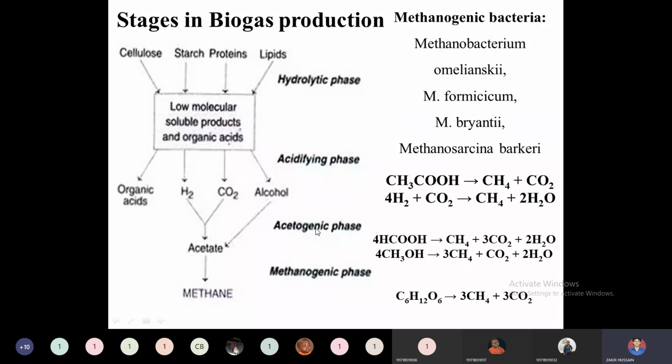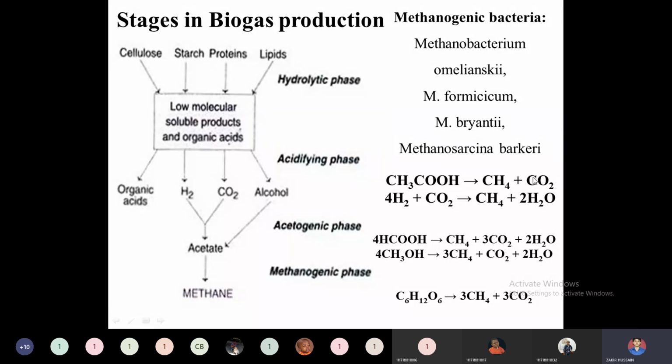Using the acetogenic bacteria, called acetogens, these acetogens will convert whatever compounds there are, like alcohols, organic acids like acetic acid, H2, CO2, everything, to acetate. Here, for example, methanol will be formed. This methanol can be converted into one molecule of methane along with one molecule of CO2.